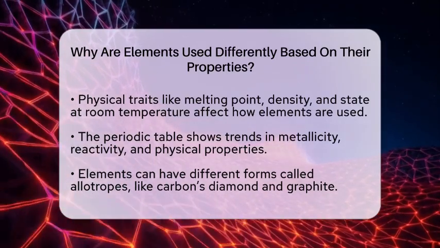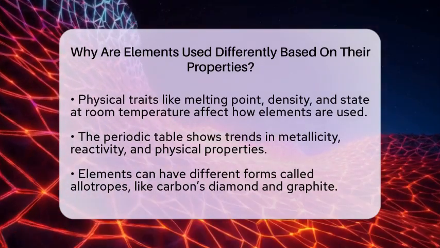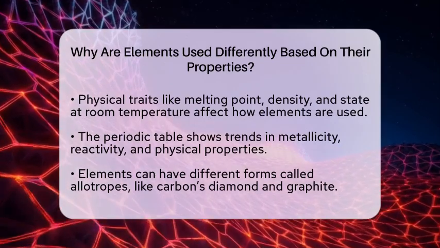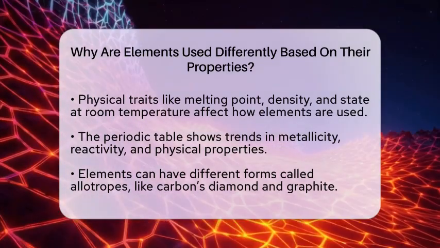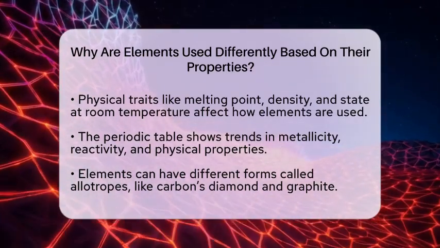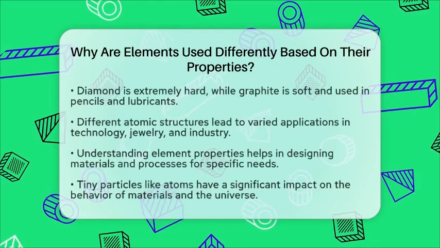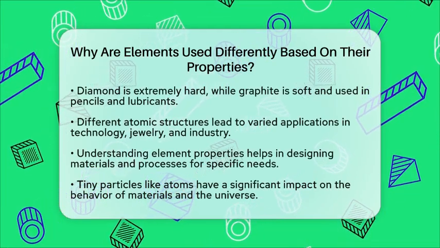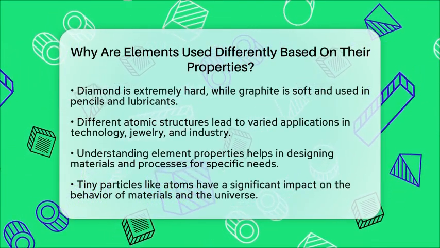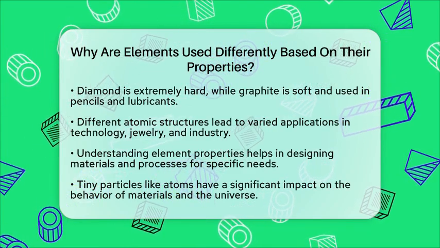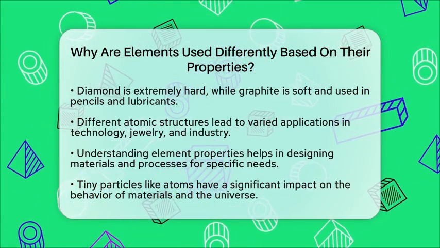Some elements can exist in different forms called allotropes. Carbon is a good example. In one form called diamond, it is extremely hard. In another, called graphite, it is soft and slippery. Both are pure carbon, but their atoms are arranged differently, leading to very different uses. Diamonds are used in cutting tools and jewelry, while graphite is used in pencils and lubricants.